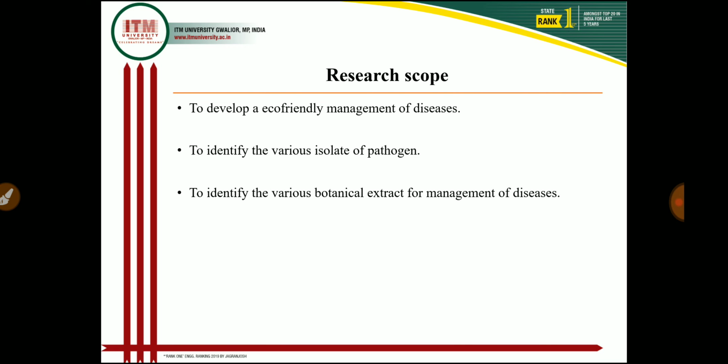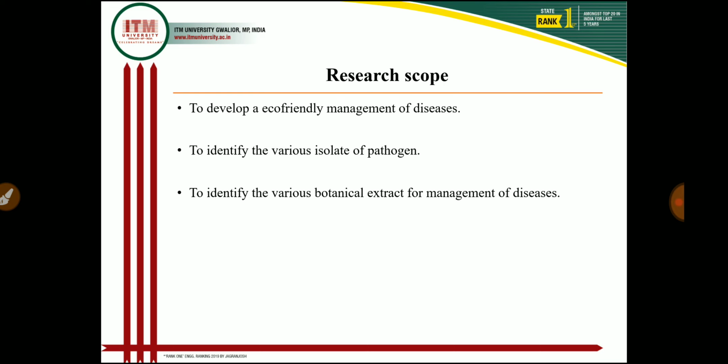Then in the research scope part, students can plan research in 3 ways. In the first point, students should develop eco-friendly management practices, in which they select the best Trichoderma and Pseudomonas strains for controlling fungal and bacterial pathogens. And students should make a survey and screening of the particular sunflower diseases in the Chambal region.